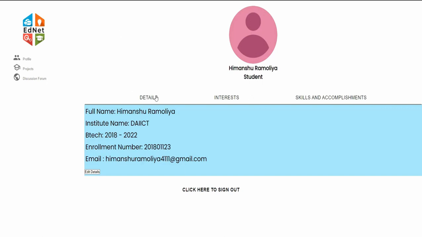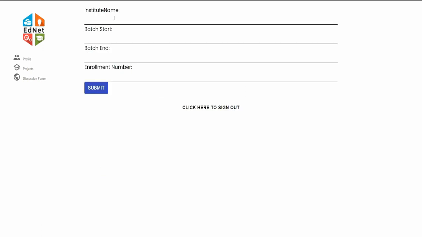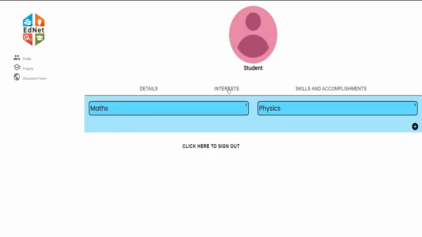Here are the details mentioned, like the full name, the institute, the batch, and the enrollment number, and the email provided by the user. If we want to edit them, we can do so by clicking this button. So here we can edit the institute name. Let's say that is DICT. The batch start is 2080, the batch end is 2022, and the enrollment number is 201801156, and submit.